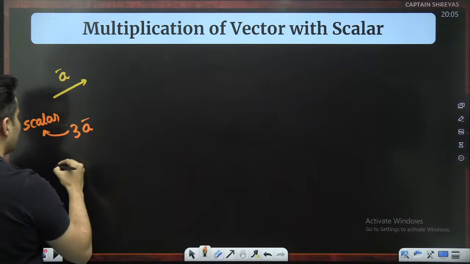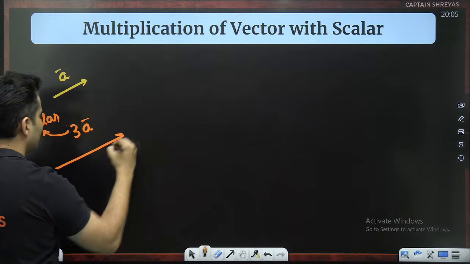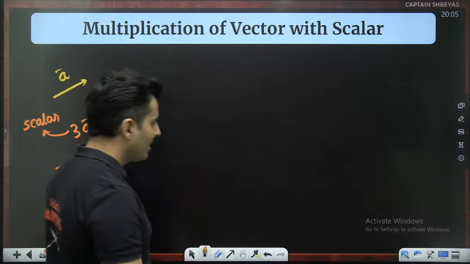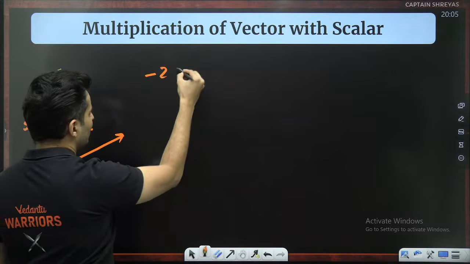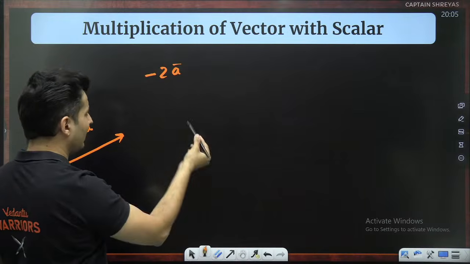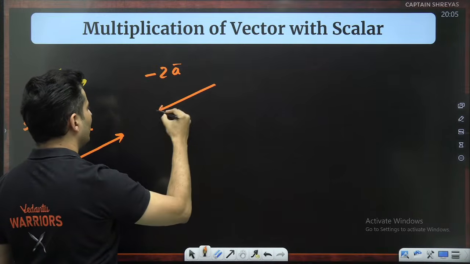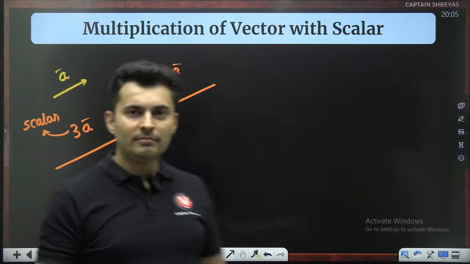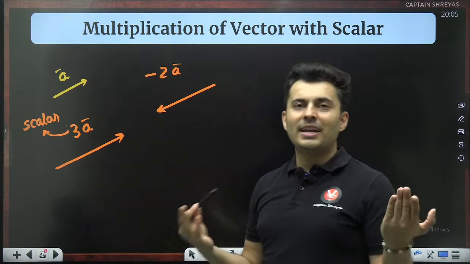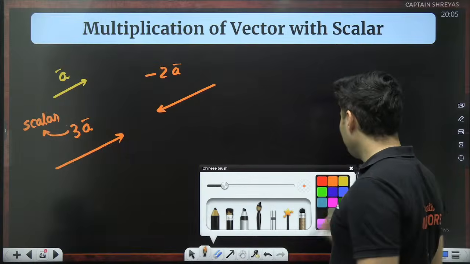So 3 times a means a, 3 times. That's it. That is 3a bar. Similarly, if I write minus 2a bar, minus 2 is a scalar. So minus 2 times means exactly opposite. So it will be like this. That's what multiplying a vector with a scalar does.